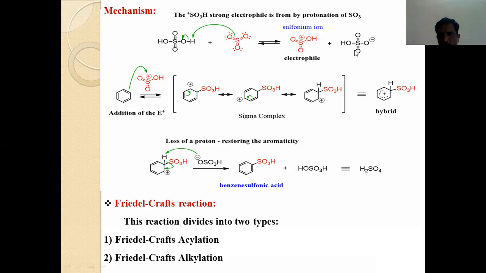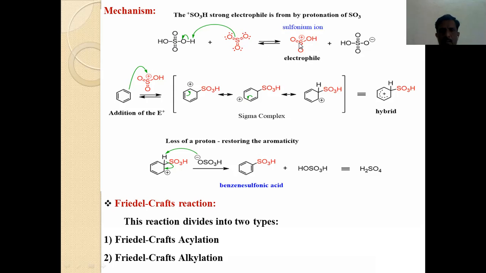with elimination of HSO4 negative. Now, our main target is to produce the electrophile SO3H with positive charge, and it is produced in the first step by the reaction of sulfuric acid and sulfur trioxide. So the electrophile is generated in this step.